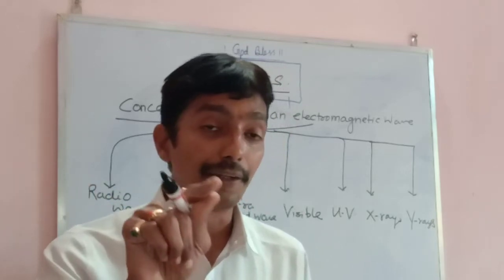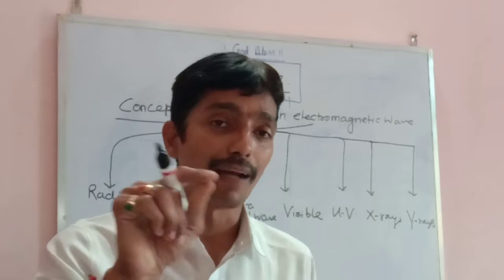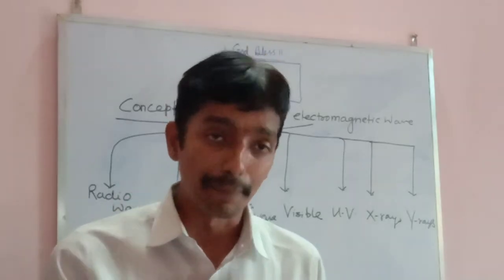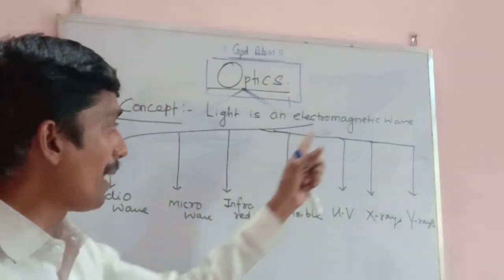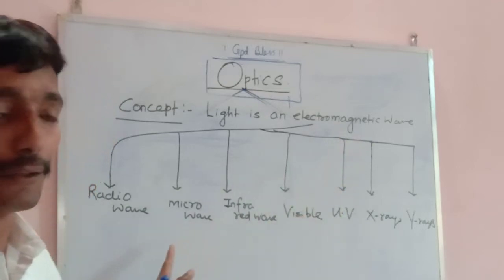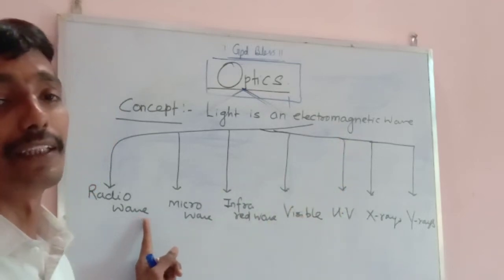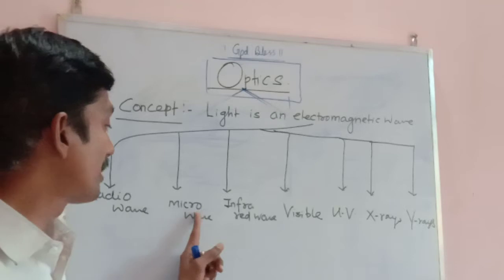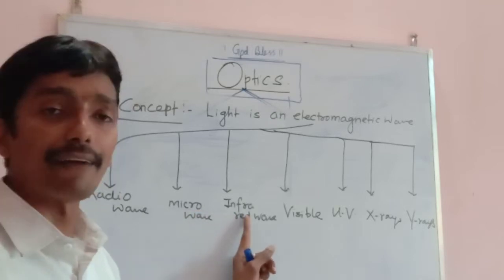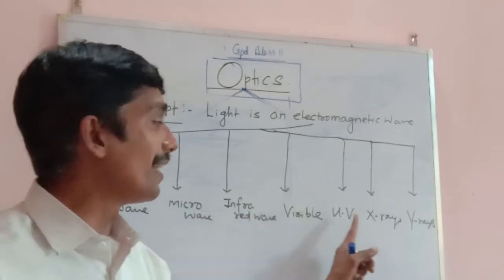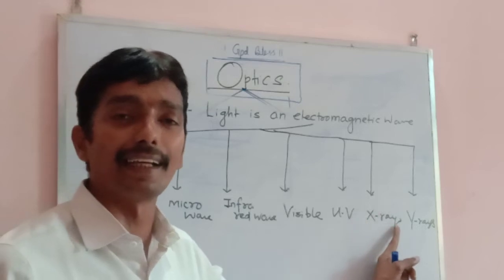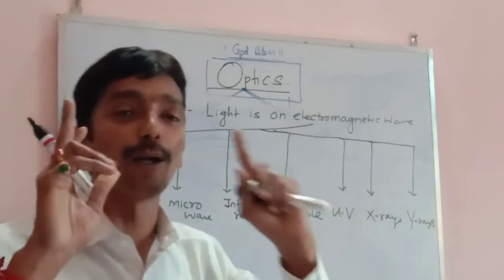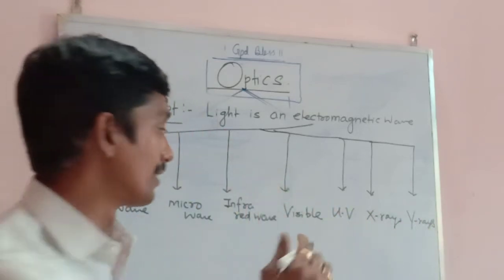It means according to you, this color of light you can see. But my dear, the electromagnetic waves which I have written in front of you, I am sure you cannot see radio wave. You cannot see microwave. You cannot see infrared wave. You cannot see ultraviolet. You cannot see X-ray. You cannot see gamma. You can see only one and one only, that is visible.